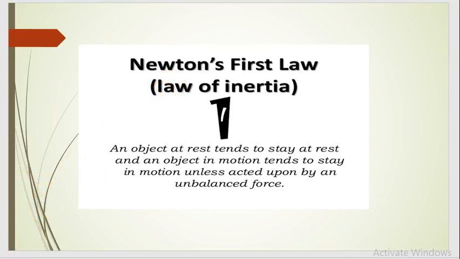We are going to start with Newton's first law of motion and then its importance. According to Newton's first law, which is the law of inertia, every body or object at rest tends to stay at rest, and an object in motion tends to stay in motion unless acted upon by an unbalanced force.